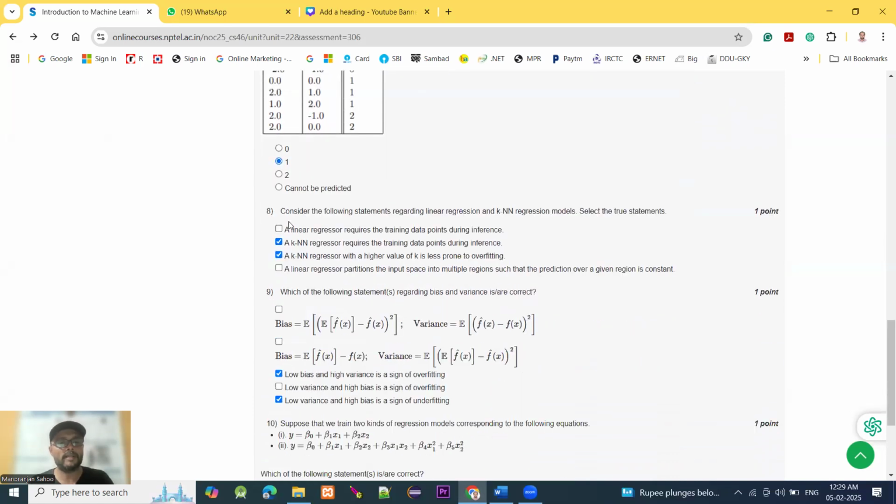Moving to question number 8. Consider the following statements regarding linear regression and KNN regression models. Select the true statements. 4 options are given. We choose the most appropriate: a KNN regressor requires the training data points during inference, and a KNN regressor with a higher value of k is less prone to overfitting.